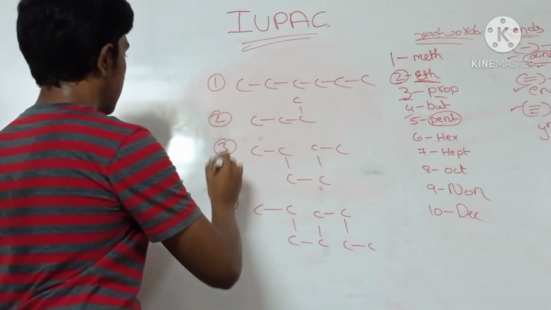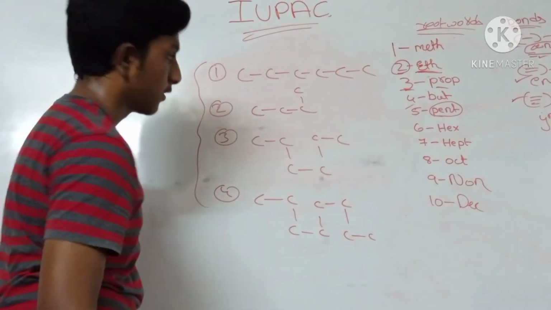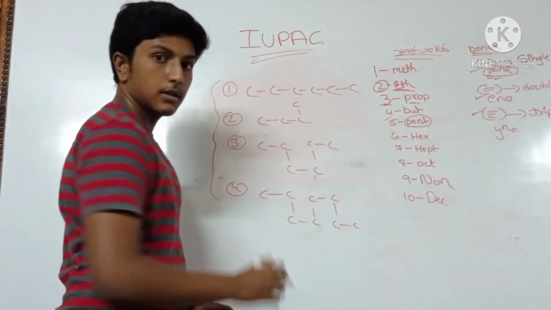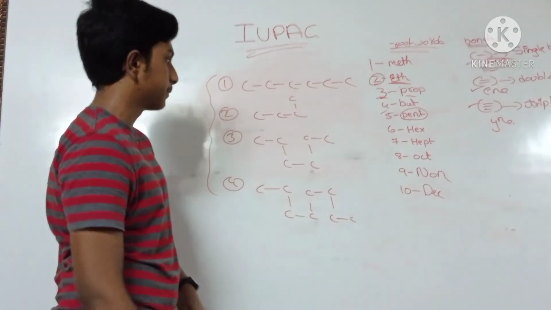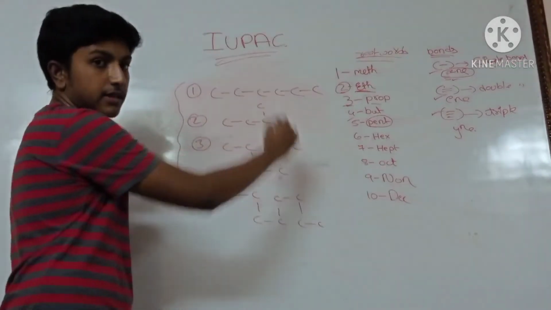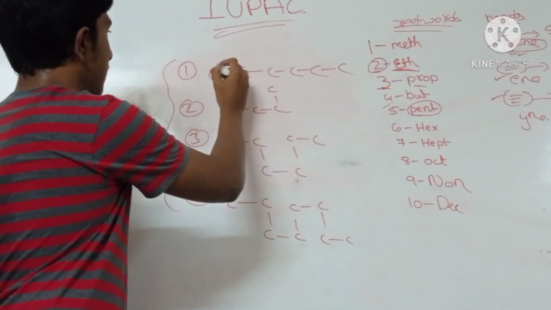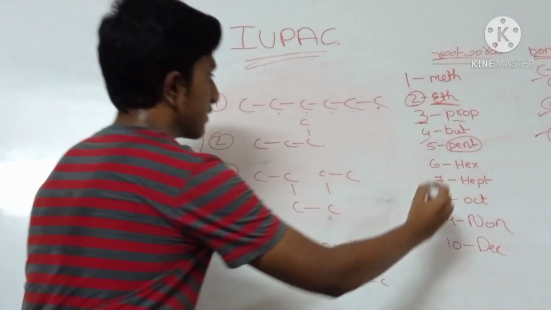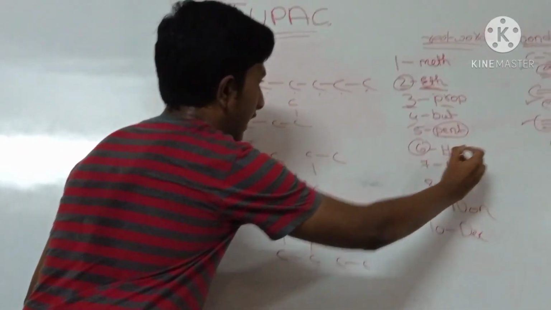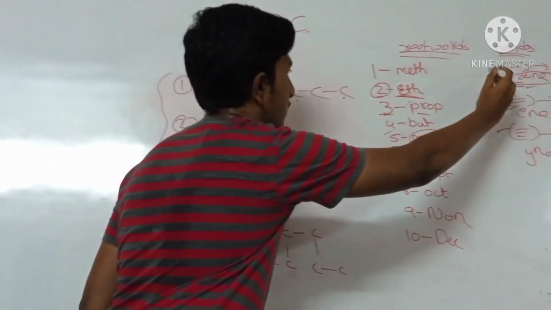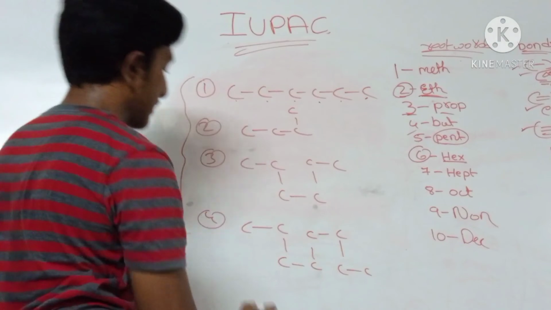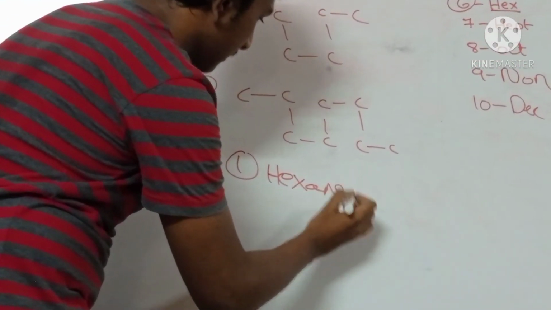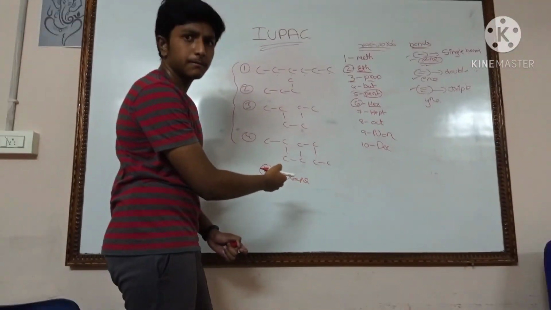Try to solve these 4 examples. Stop the video and solve it. Now I'm answering these questions. Here we have 1, 2, 3, 4, 5, 6. 6 carbons. 6 means we use the word hex, and all are single bonds, so we use the word ane. So the first answer is hexane. Guys, is it visible?